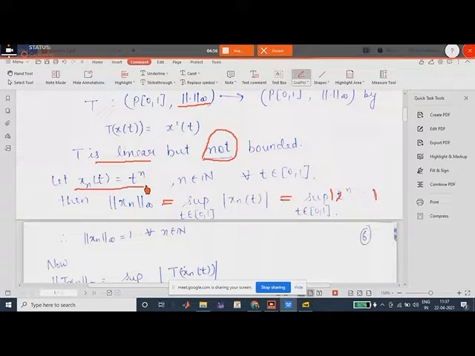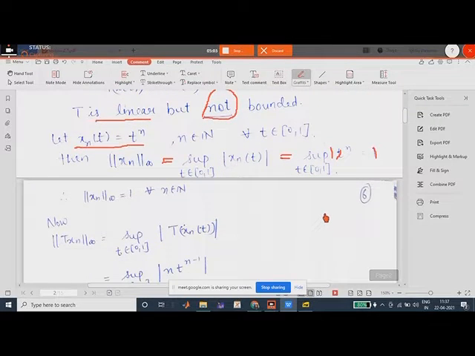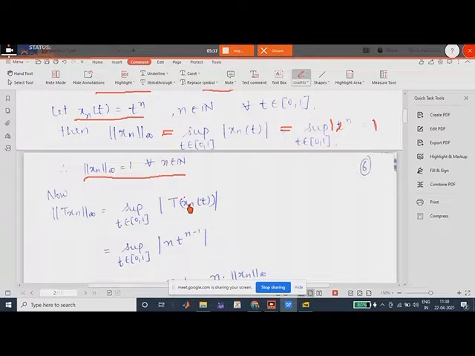Because x_n(t) is t to the power n, this supremum would be the supremum of t to the power n for t from 0 to 1. So when t is from 0 to 1 and n is a natural number, the supremum is obviously 1. For t equal to 1, we can attain the supremum. Otherwise, t to the power n tends to 0 as n tends to infinity. So the supremum is attained at t equal to 1 and the supremum is 1. So the norm of x_n is equal to 1 for all n. Clear till now? Is it clear?